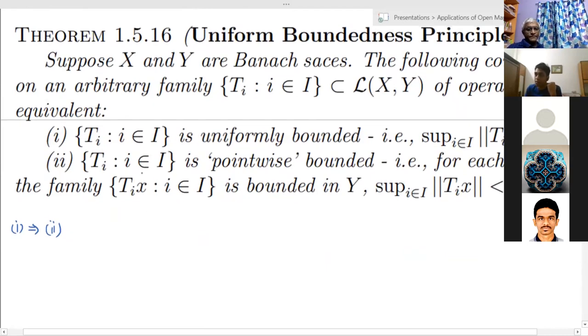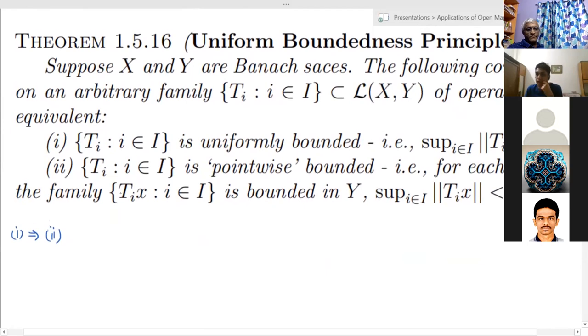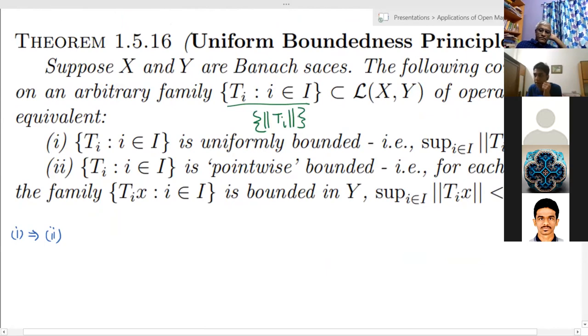So given a collection of linear operators between Banach spaces, we say that these operators are uniformly bounded if the set of all their norms is bounded. So the family T_i is uniformly bounded, i.e. the supremum of all these norms is finite.